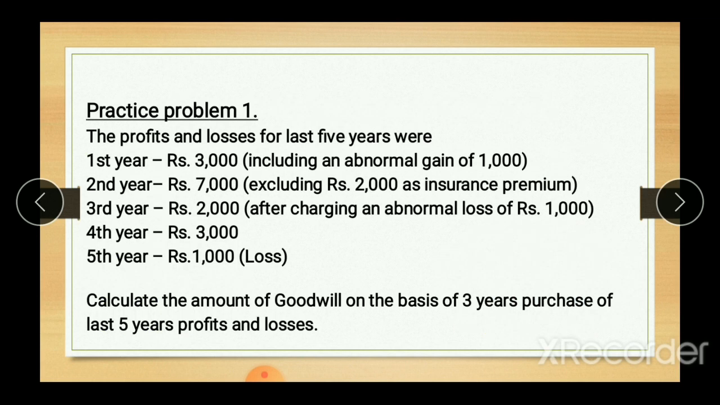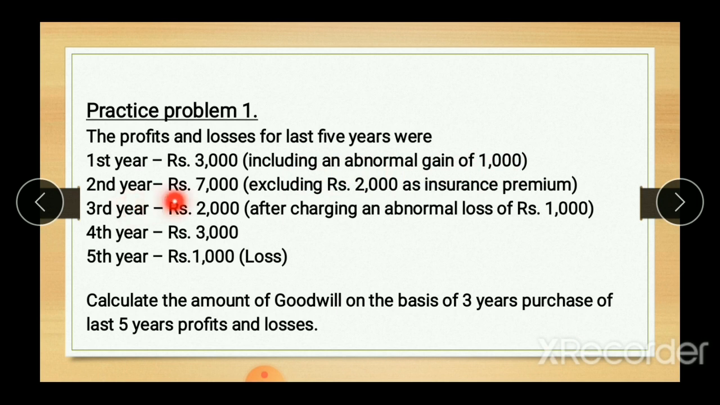Now, after knowing all the things about the simple average method, I am doing one practical problem. In the problem, profit and loss for the last 5 years is given to us. It means detail is given for 5 years. In the first year, profit is rupees 3,000 and there is abnormal gain. And as you know, abnormal gain should be subtracted.